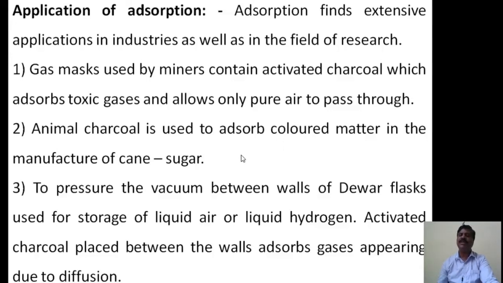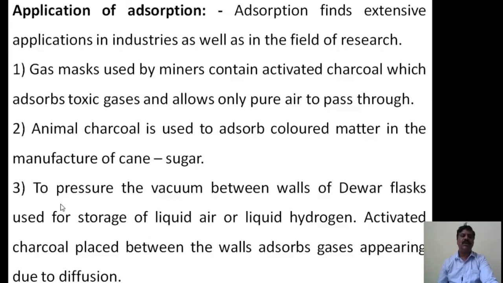Again, in the purification of compounds, we add animal charcoal to remove the color particles. It is used in industry in the manufacture of sugarcane, to remove the colored materials. For that the animal charcoal is used as an adsorbent.